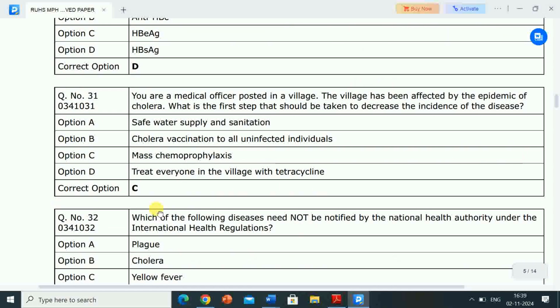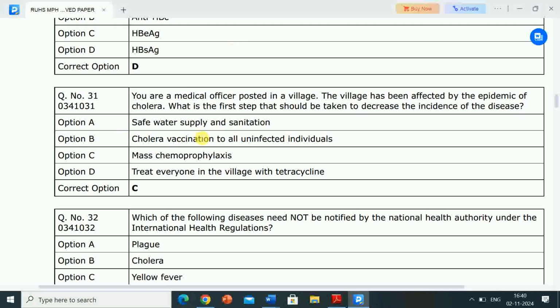Next question is, you are a medical officer posted in a village. The village has been affected by the epidemic of cholera. What is the first step that should be taken to decrease the incidence of the disease? Options are A, safe water supply and sanitation.